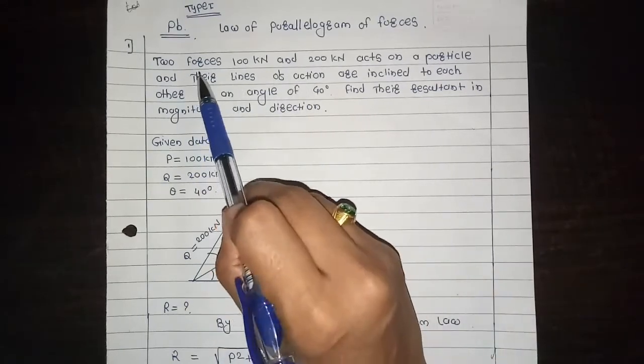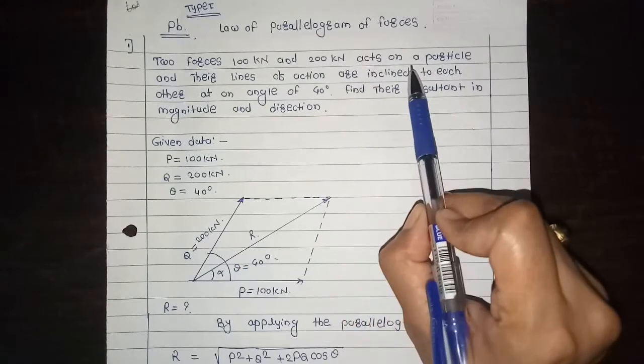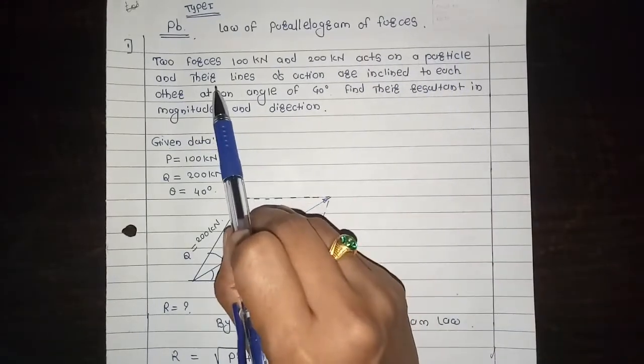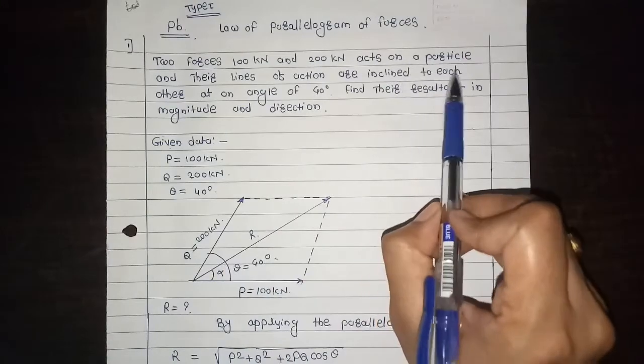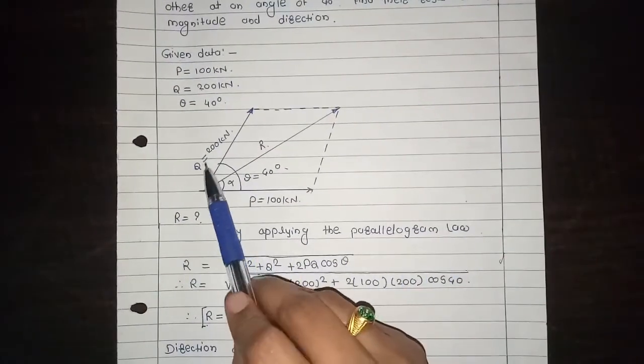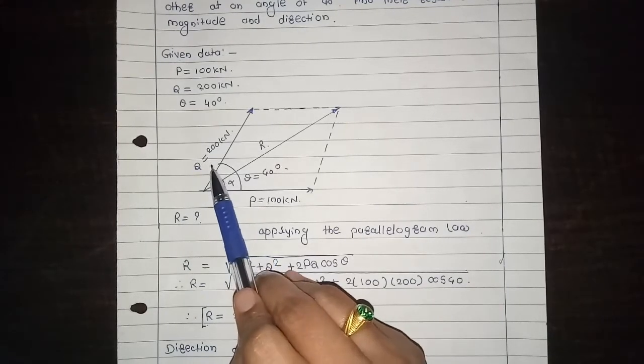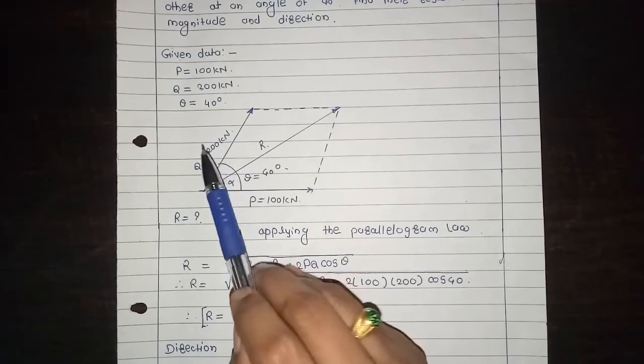See the first line: two forces 100 kilonewton and 200 kilonewton act on a particle and their lines of action are inclined to each other. See this diagram. P force is 100 kilonewton and Q force is 200 kilonewton.